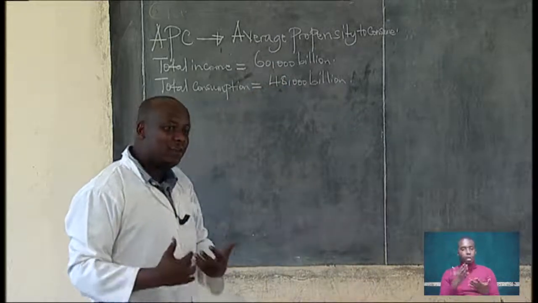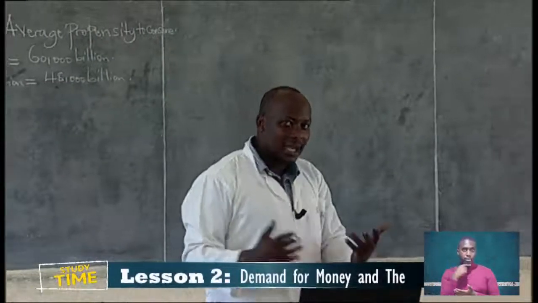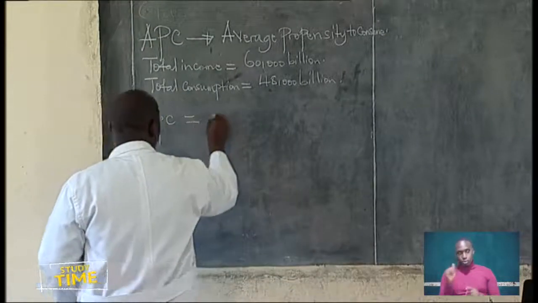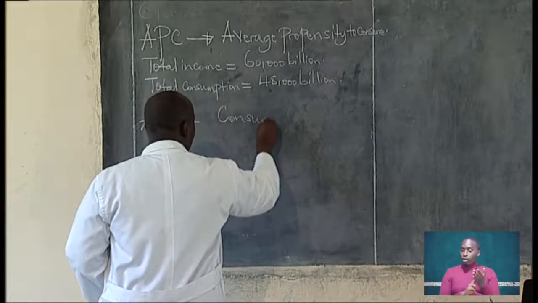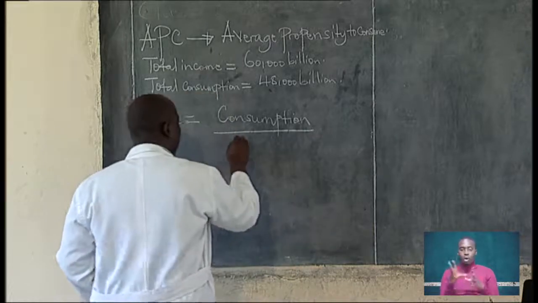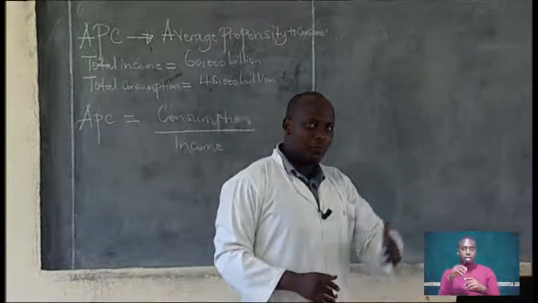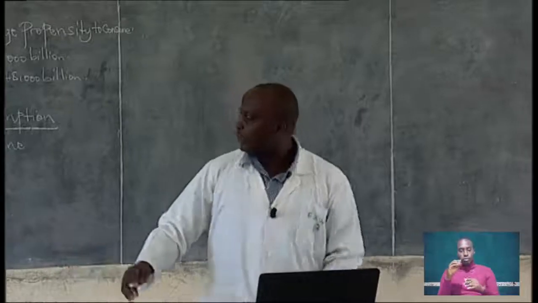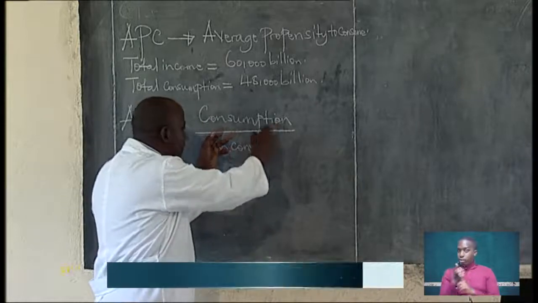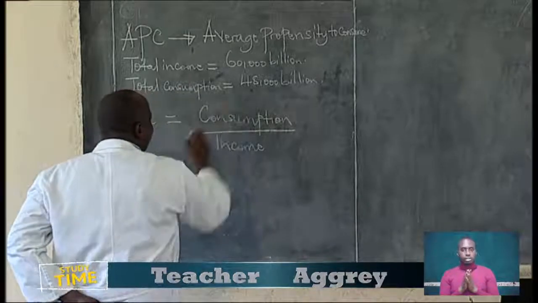And how do we get average propensity to consume, learners? You remember what we learned in the previous lesson. To get average propensity to consume, we get consumption divided by the total income, because it is expressed as the ratio of consumption to income. We divide the amount that was consumed by the total income. And the total consumption is 48,000.